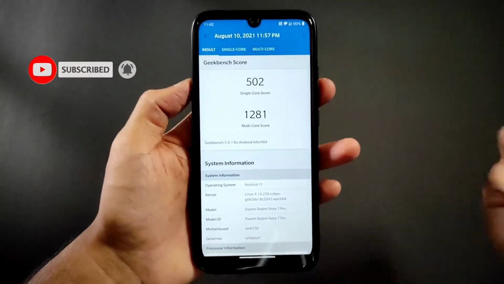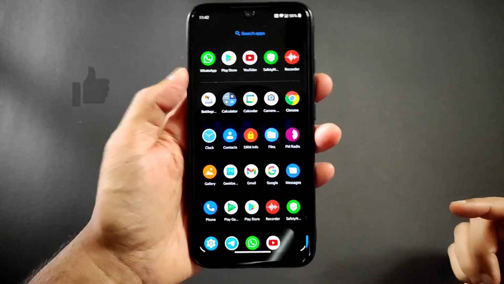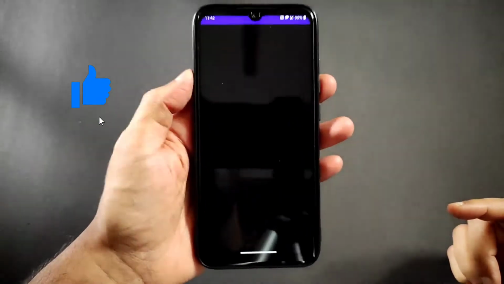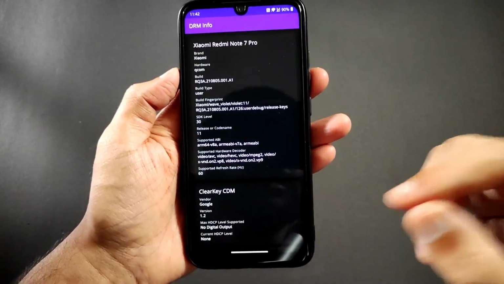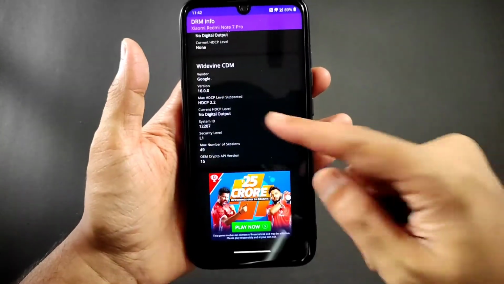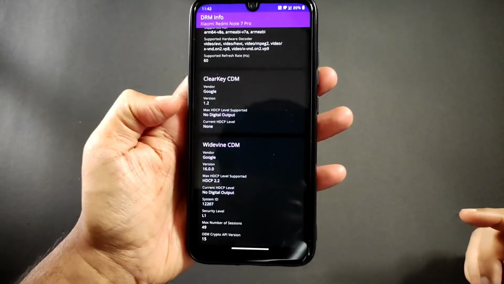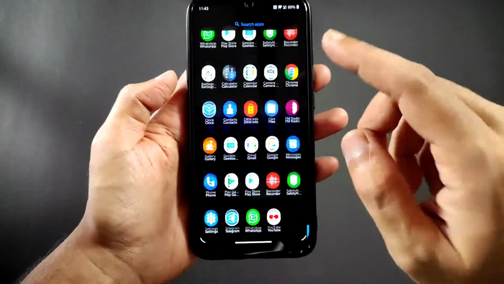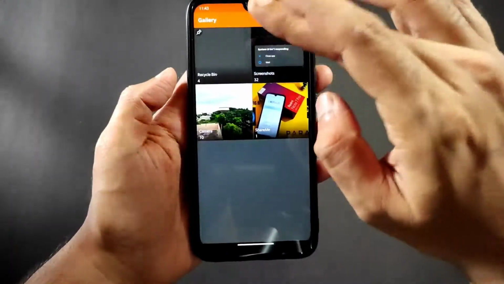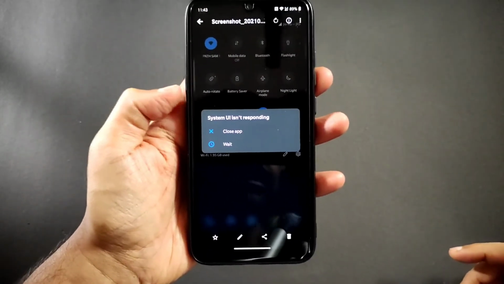Okay, score compared to Android 11 and 675 Snapdragon, it's really good score. Single core performance is really good, and even the performance I will talk in the later, so that you watch till the end of the video, so you'll get the more information. And coming to Widevine L1 certification, you get L1 certified here, such that you can watch HD content in OTT apps. And one bug I noticed was like this system UI isn't responding.